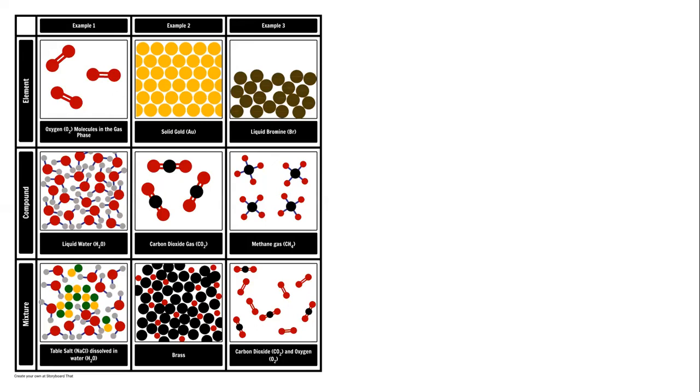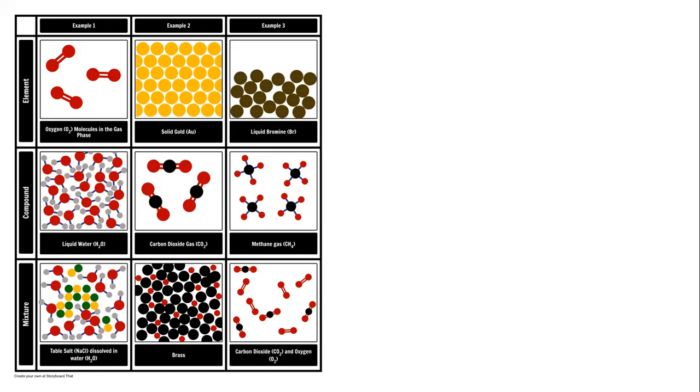In the second row, we have 3 examples of compounds. First one is water. You see, there are 3 atoms in each of the molecules. The red one is the oxygen, and the ones shown in gray are the hydrogen atoms. The one in red, which is large, is the oxygen atom, and the small ones in gray are the hydrogen atoms. So each molecule of water has 2 atoms of hydrogen and 1 atom of oxygen. It makes a molecule of water, H2O. It's liquid.